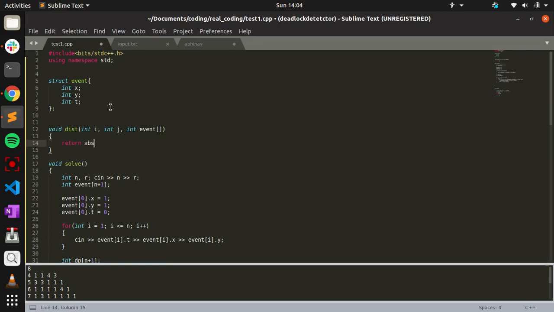Distance would be the absolute value of event jx minus event ix, plus the absolute difference between their y coordinates.